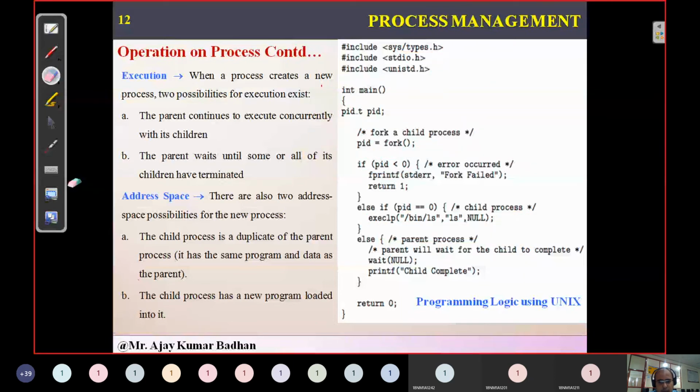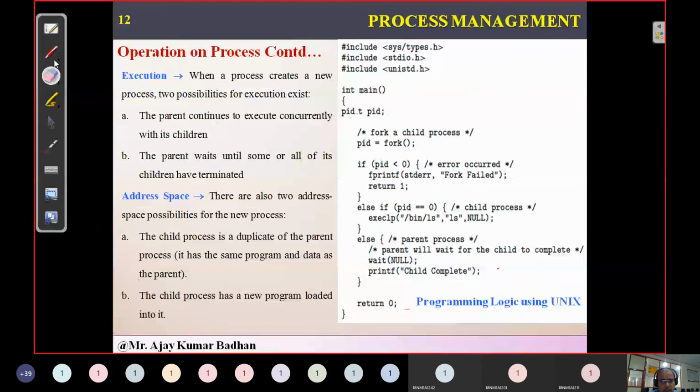Okay, and coming to the last else part, if you look here, what it is saying is wait NULL. What was the parent doing in the previous slide after creating the child process? He was calling wait. Means he is waiting for the child process to terminate. Once it is terminated, we are printing child completed. Then the parent will start executing and finally it will come out of that particular part. Means it has completed the execution and it is coming out. So that is what we are returning here, 0. Okay, is it clear? It's very easy to understand.